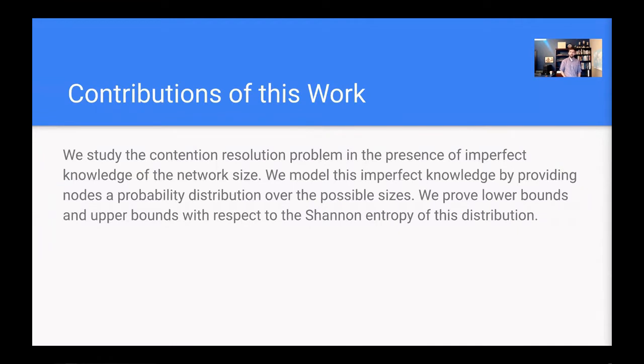In this paper, we study the contention resolution problem under the assumption that the nodes are provided some advanced knowledge of the network size. We won't give the nodes the explicit network size, but we will model this knowledge as a probability distribution over the possible network sizes. And then we produce upper bounds and lower bounds with respect to the Shannon entropy of this distribution.